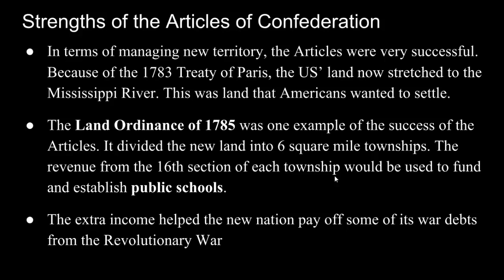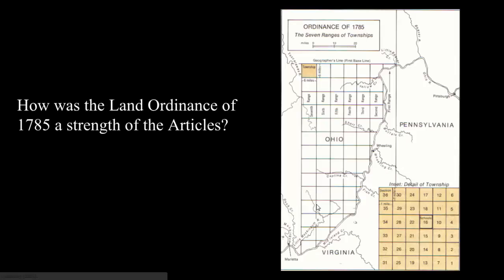So they divided those 6 square mile townships into 1 by 1 squares, and then the 16th one that they sold, that's what they used to fund public education. The extra income from the other squares also helped the nation pay off many of the war debts that they had from the Revolutionary War to many European countries.